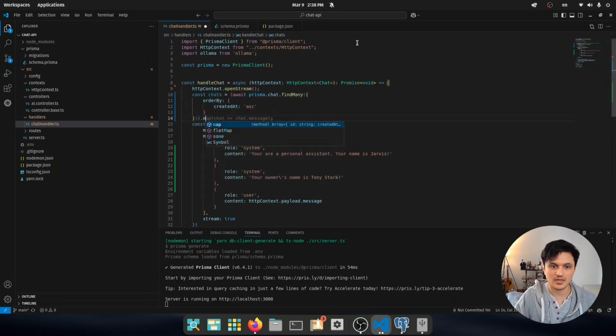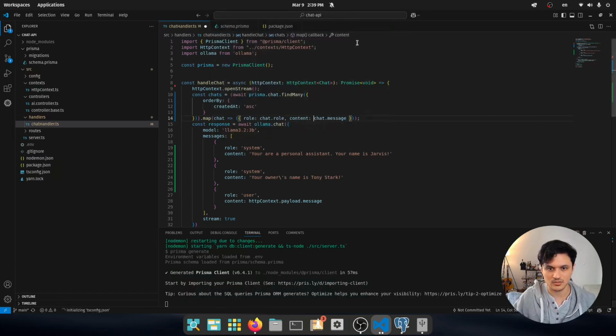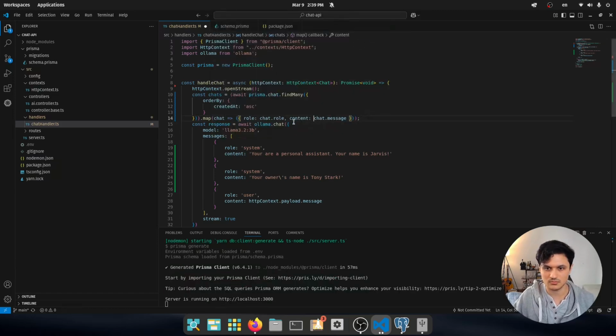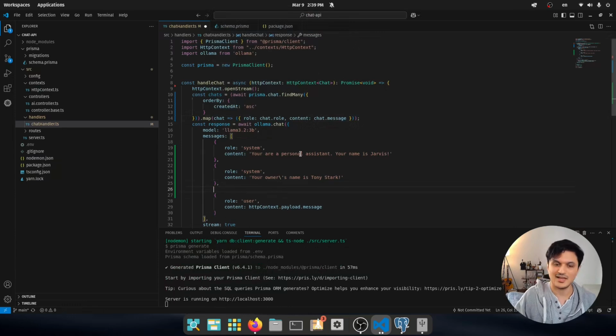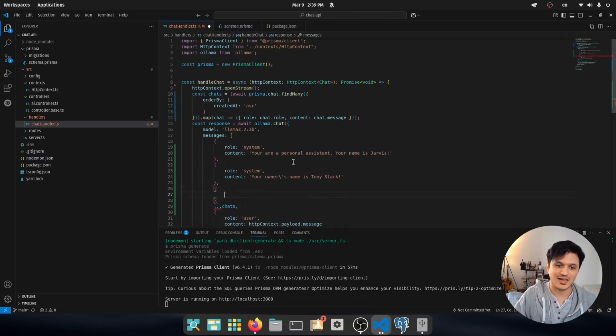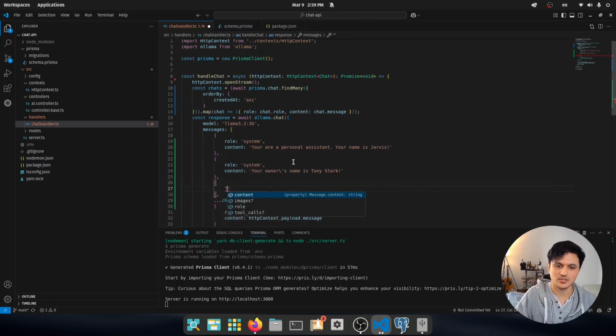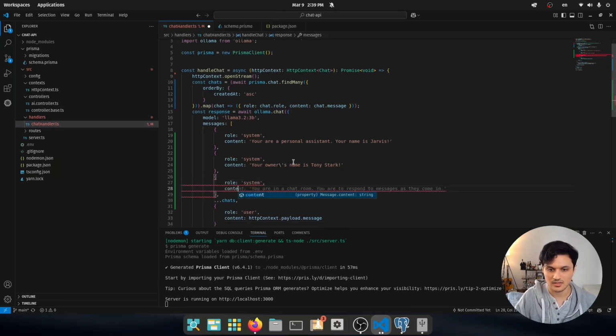So I need to map this to the model from Ollama. So let's see how correct this is. Yeah, it looks pretty correct. That's fine. I want to put it here. So this is before the new message and after the system messages. But I want to add a new message here to our model and tell content.